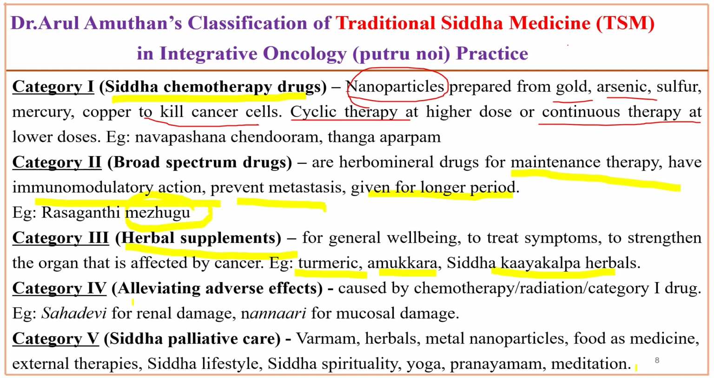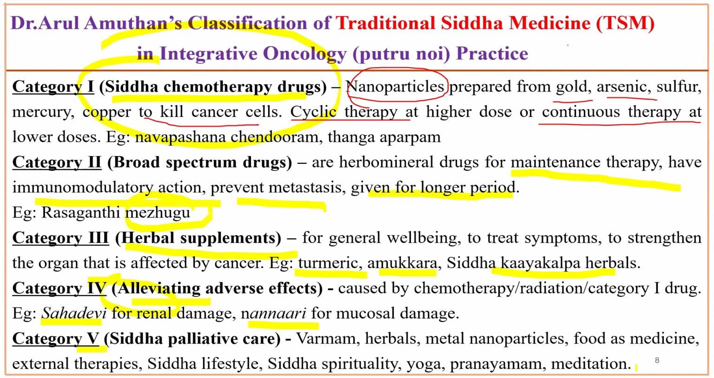Category 4 drugs are used to alleviate the adverse effect of chemotherapy or radiation therapy. These category 4 drugs are used to alleviate the adverse effect of Siddha chemotherapy drugs. And today we are using the same herbal to alleviate the adverse effect of chemotherapy and radiation therapy.